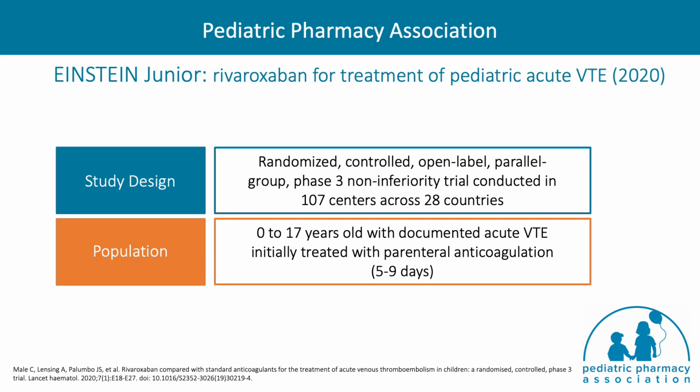The next oral anticoagulant we will be discussing is rivaroxaban. Rivaroxaban for treatment of pediatric VTEs was studied in the Einstein Jr. trial in 2020, which was a randomized controlled multi-center non-inferiority trial that included patients 0 to 17 years of age with an acute VTE initially treated with up to 9 days of a parenteral anticoagulation.